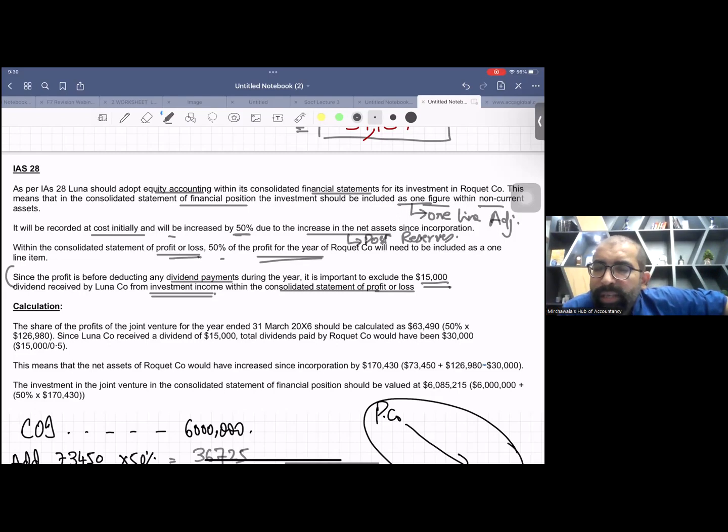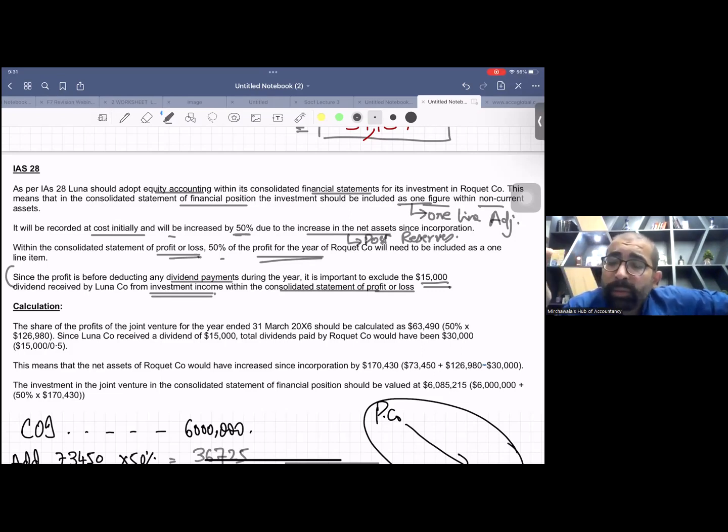And in the equity accounting, we have taken the associate or joint venture's profit after tax. So dividends are already included in the associate's share of profit. So now we need to remove the investment income if that has already been booked by the parent company.